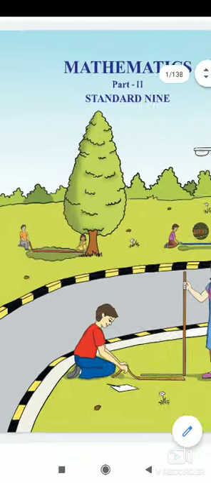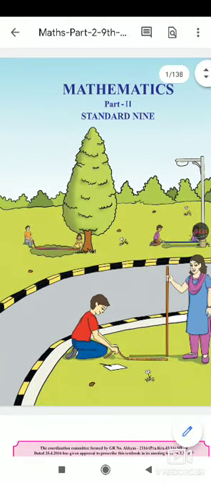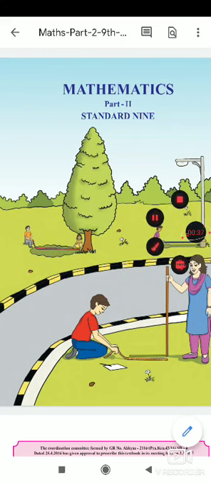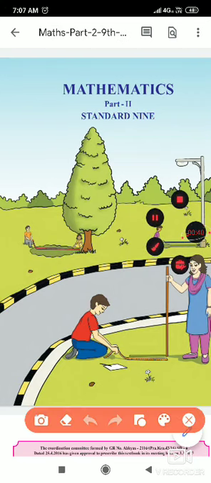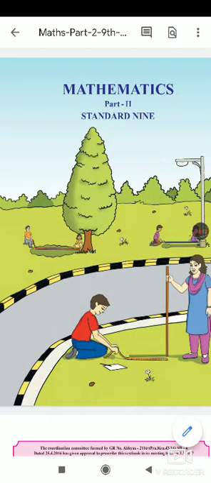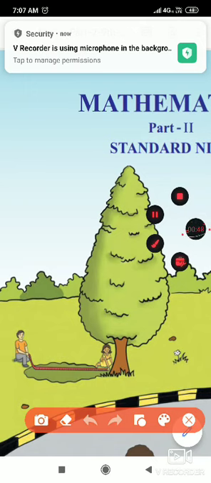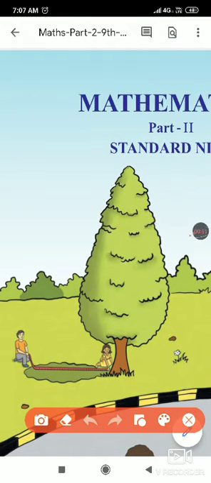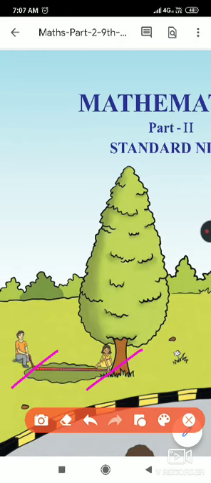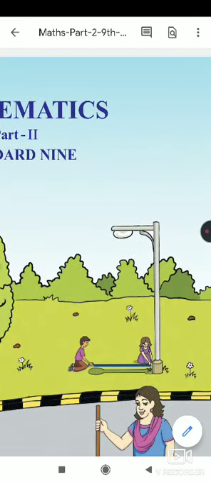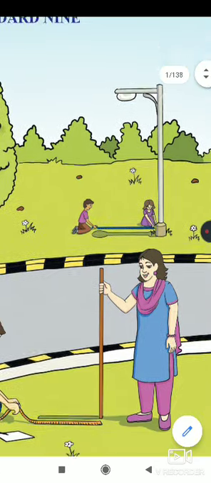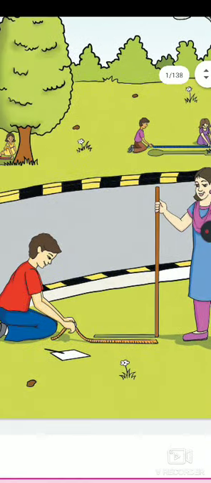If you see the cover page, you will notice that some children are doing an activity. Which activity is that? In that activity, these children are doing some measurement. These two children are taking the shadow of the length of a tree. And these two children are taking the shadow of the lamppost. And that boy is taking the measurement of the shadow of a stick.